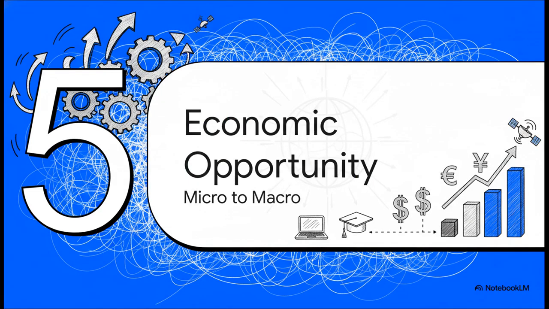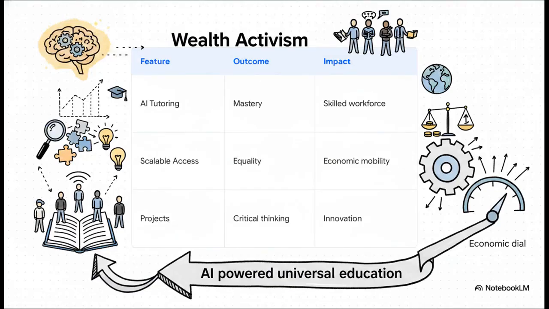Section 5, Driving Global Economic Opportunity, Connecting the Micro to the Macro. Let's zoom back out to the macro level and see how this software actually acts as an economic lever. Just look at how this maps out. A feature like 24/7 AI tutoring leads to actual mastery of subjects, which builds a highly skilled global workforce. Scalable app access directly attacks historical educational inequality, which paves the way for true economic mobility. And throwing in real-world projects, that enhances critical thinking, which is intended to spark a massive wave of global innovation.